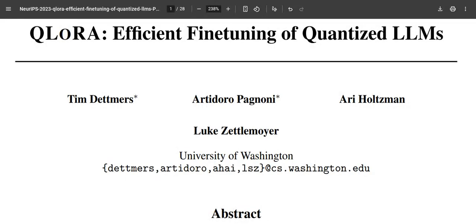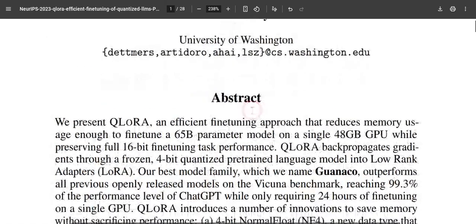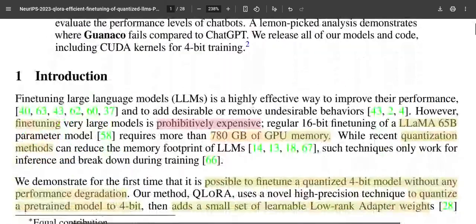Hi all. In this video, we're going to see a paper called QLoRA: Efficient Fine Tuning of Quantized LLMs. This is one of the best papers in NeurIPS 2023. So let's see what this paper says.